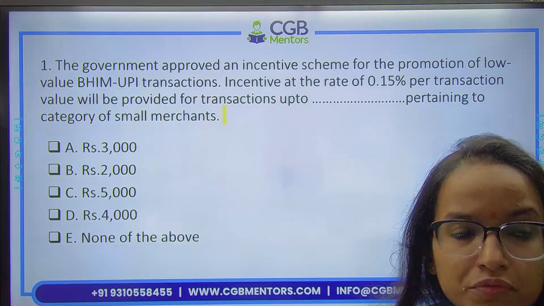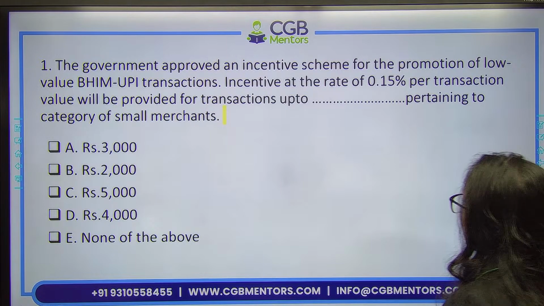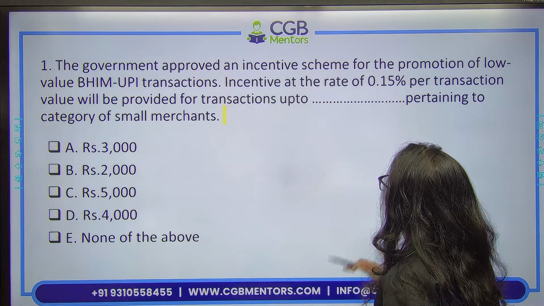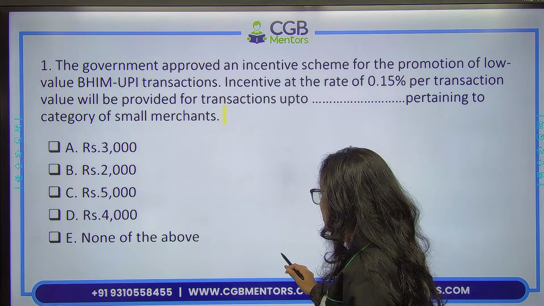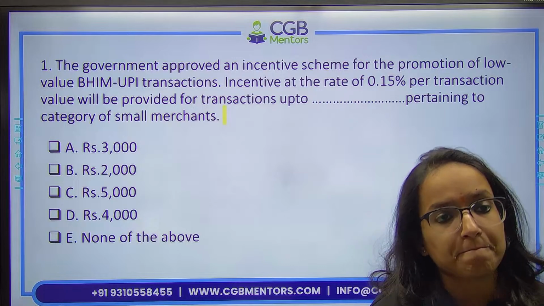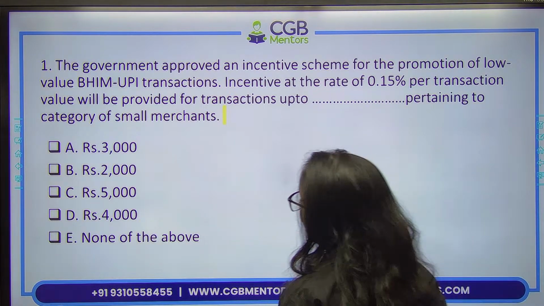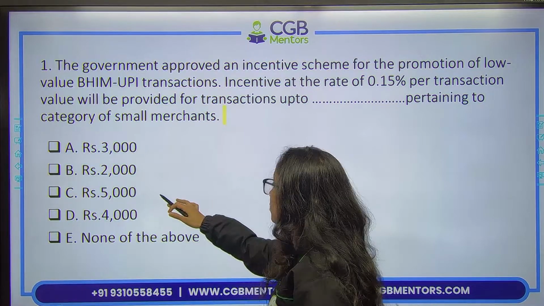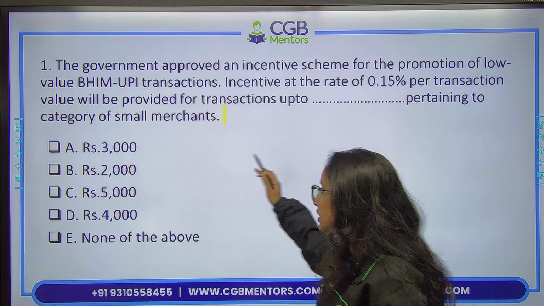First question in front of you. Government has recently approved an incentive scheme for the promotion of low value Bhim UPI transactions. You have to tell me the incentive at the rate of 0.15% per transaction will be provided for transactions up to how many rupees? Very good. So the correct option here is rupees 2000. Remember, right? Rupees 2000. Option B is the right answer. Yes, rupees 2000 is the correct answer here.